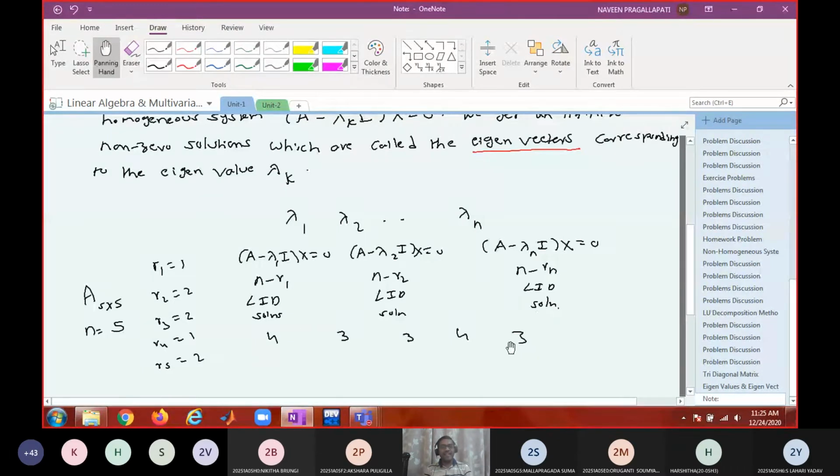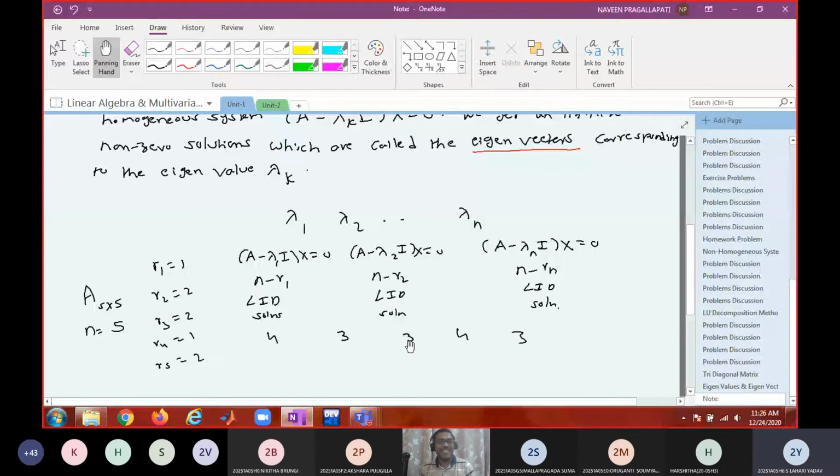From this, what I can say is the sum of this is finite. Finite plus finite is finite. From this information, what I know is there will be finitely many linearly independent vectors. But can we justify that it will not have more than n independent solutions?